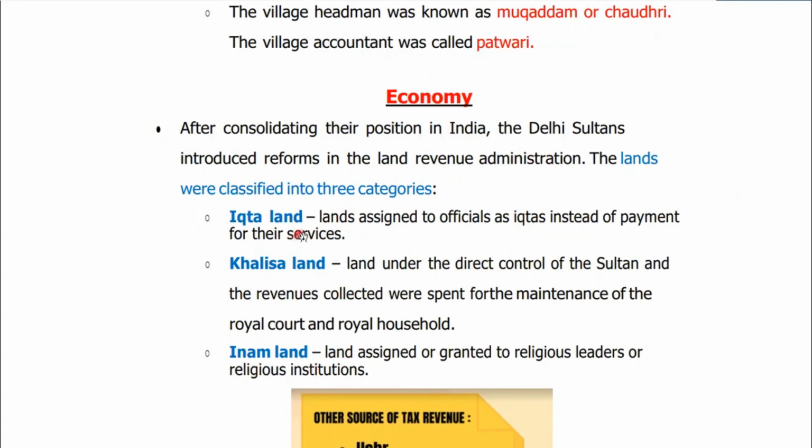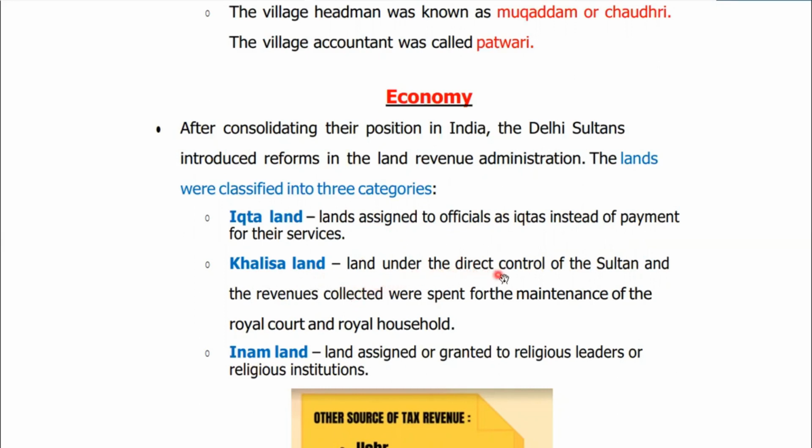So Ikta lands were lands assigned to the officials as Iktas instead of payment for their services. Is that clear? So Ikta land was basically a kind of salary. Okay, so they did not provide salary in cash. So all the Iktidars used to get land assignments. Okay, then they had Khalisa land.